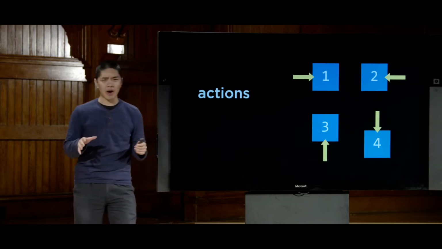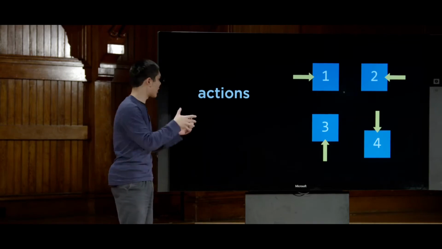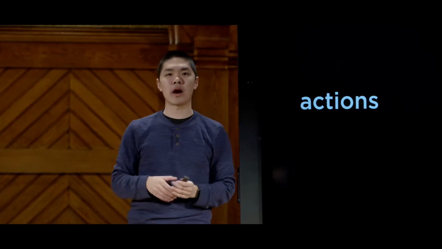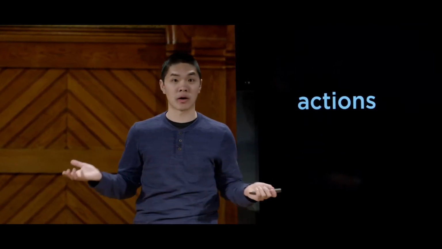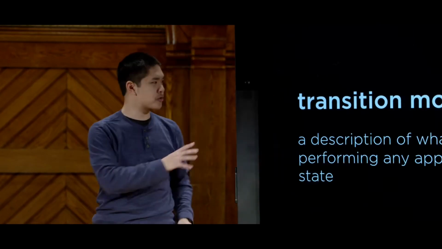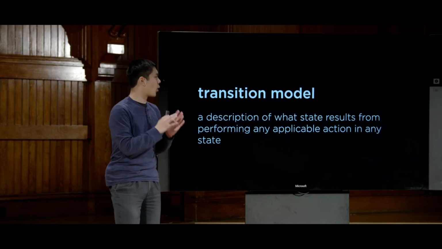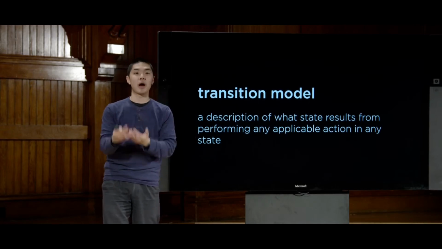So somehow our AI, our program, needs some encoding of the state, which is often going to be in some numerical format, and some encoding of these actions. But it also needs some encoding of the relationship between these things. How do the states and actions relate to one another? And in order to do that, we'll introduce to our AI a transition model, which will be a description of what state we get after we perform some available action in some other state.